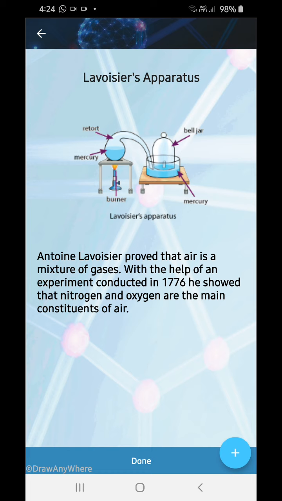Antoine Lavoisier's apparatus, very important. Lavoisier proved that air is a mixture of gases. With the experiment conducted in 1776, he showed that nitrogen and oxygen are the main constituents of air. See, a burner is provided over here. Mercury is over here. The retort is going down towards here. Bell jar is kept over here, and mercury will be kept over here.